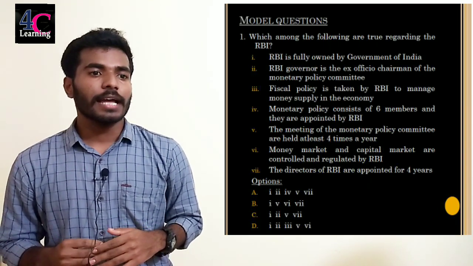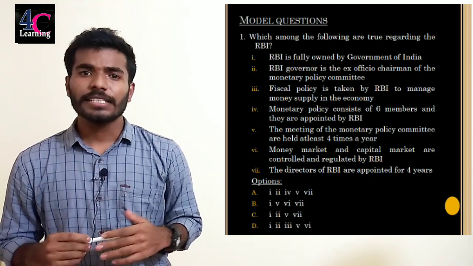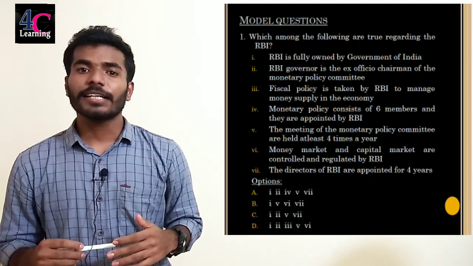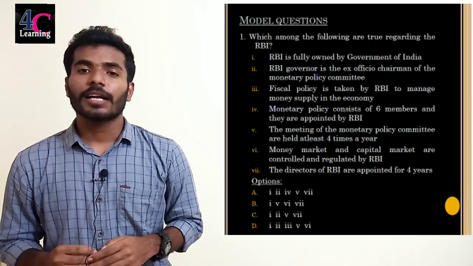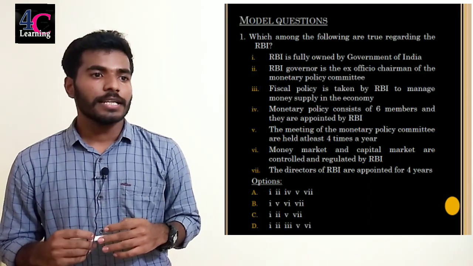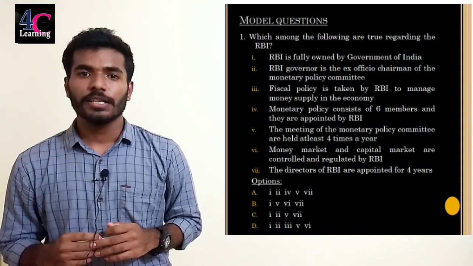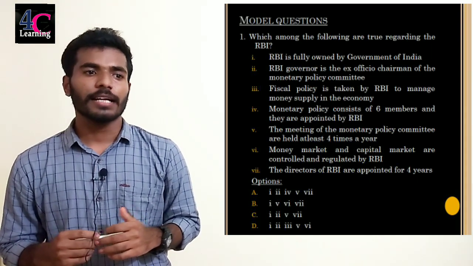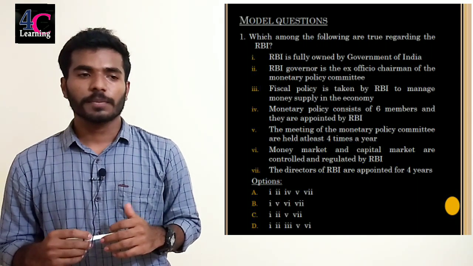Next statement. The money market and capital market are controlled and regulated by RBI. It's a false statement. The money market is controlled and regulated by RBI, but the capital market is regulated by the Securities and Exchange Board of India. Next one. The directors of RBI are appointed for 4 years. It's a true statement. We said that the directors are appointed for 4 years. Let's see the options.